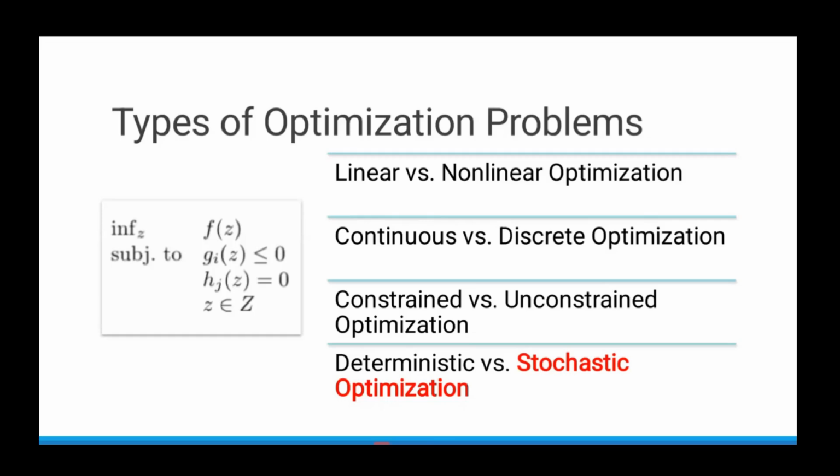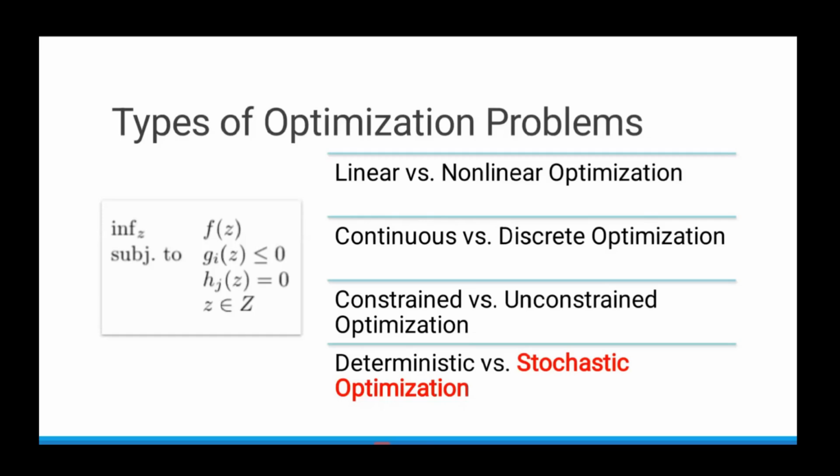Similarly, constrained and unconstrained optimization. If there are no constraints and z can belong to the whole set, the whole real plane, then it is an unconstrained optimization. We are trying to minimize only the objective function. But mostly the optimization problems will have constraints included in them. There can be equality constraints, there can be inequality constraints as shown here.